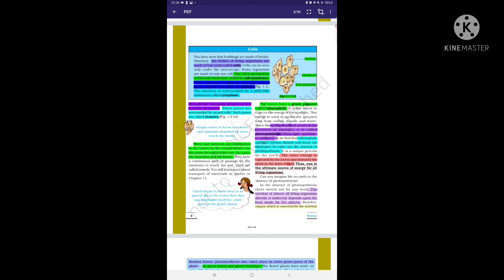In a few moments, we have covered two pages of the chapter, and in today's session we have learned what is autotrophy, what is chlorophyll, what is heterotrophy, what are nutrients, what is photosynthesis, what is stomata, and much more. It was an interesting session.